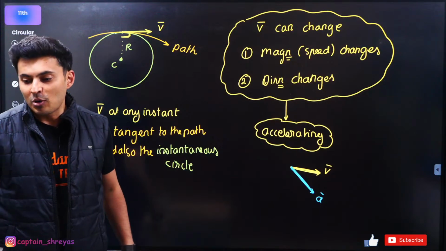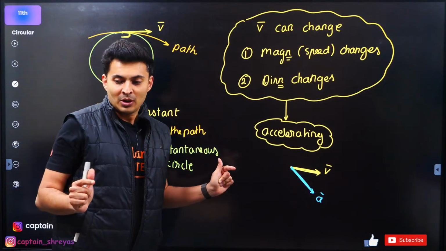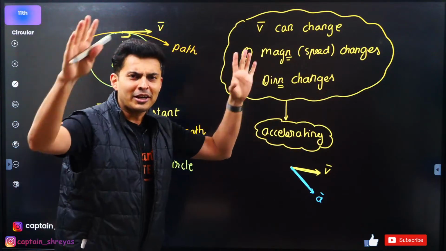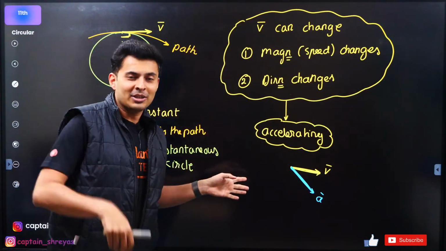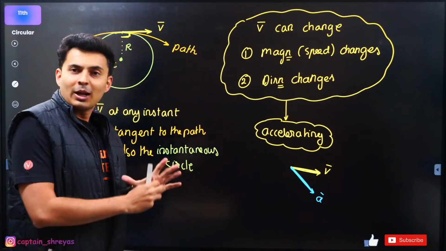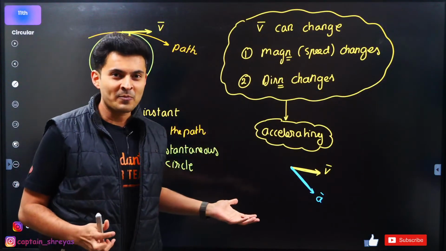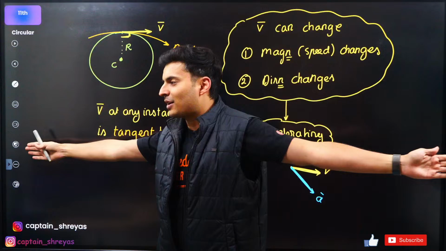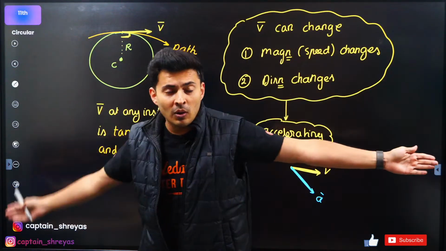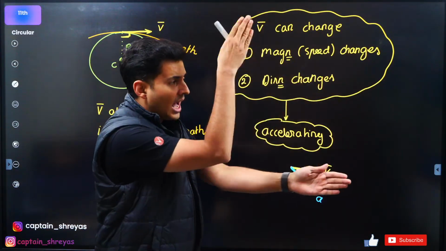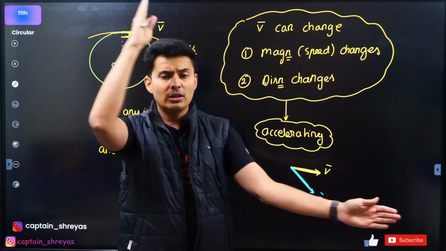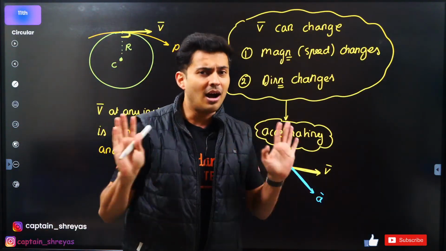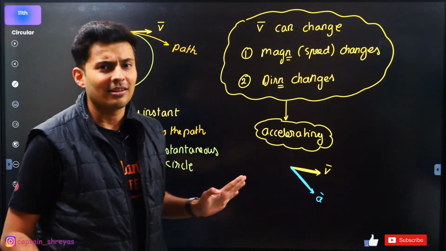I'll be doing some problem solving. No, I'm not talking about centripetal. I am just saying there is some acceleration. Just forget circular motion for now. Circular motion is going to come in a bit. You will be like, wow, this is crazy, sir. This is news. I always used to think acceleration will be in the direction of velocity or opposite the direction of velocity. Now, today I got to know from you, because I watched this video, acceleration can make acute angle, perpendicular angle, obtuse angle, 180 degree, 0 degree. All the possibilities are there.